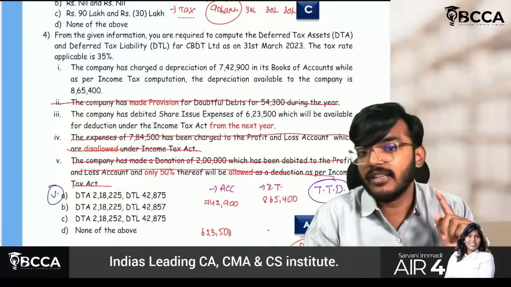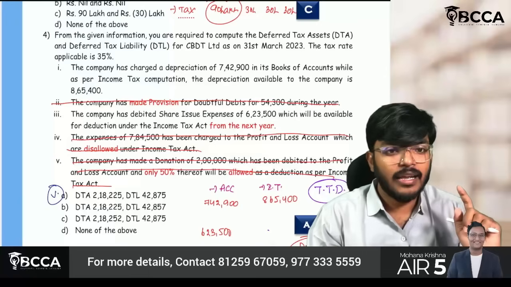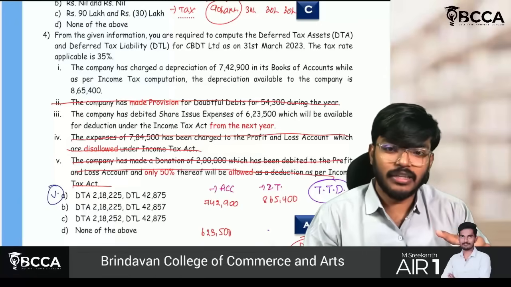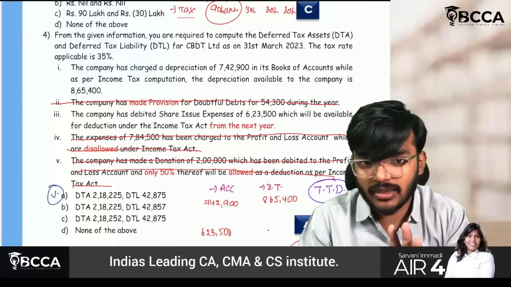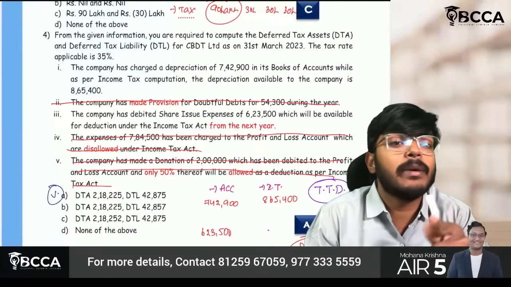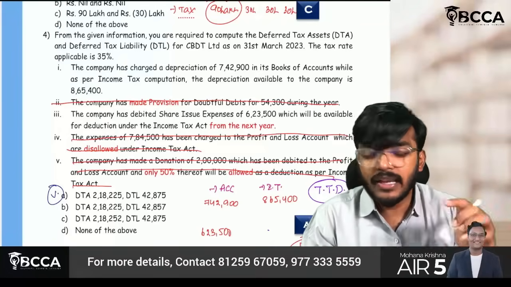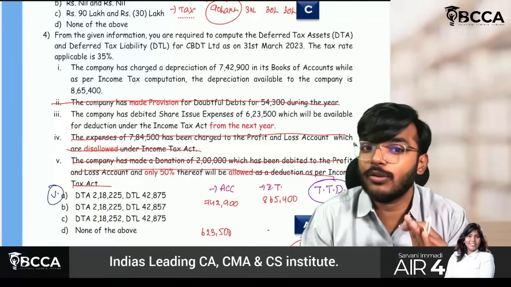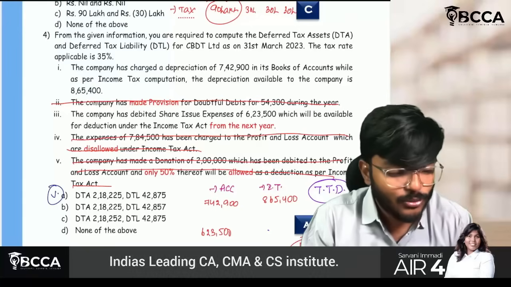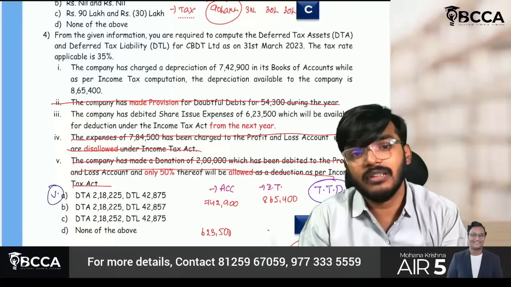Like that only they will give this kind of question. By having the first reading of the question only, I have understood that some permanent adjustments are there, which means this one, this one, this one should be ignored. If all these things are ignored, only this thing and this thing will become relevant.